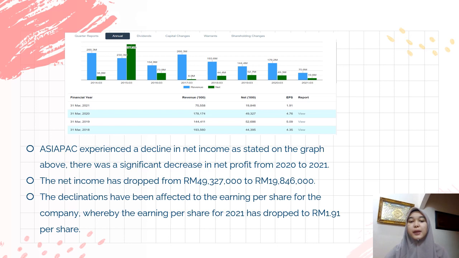The net income has dropped from 49,327,000 to 19,846,000. The decline has affected the earnings per share for the company, whereby the earnings per share for 2021 has dropped to RM1.91 per share.